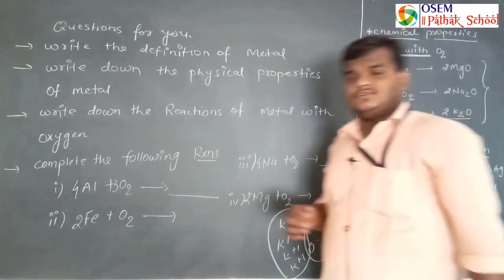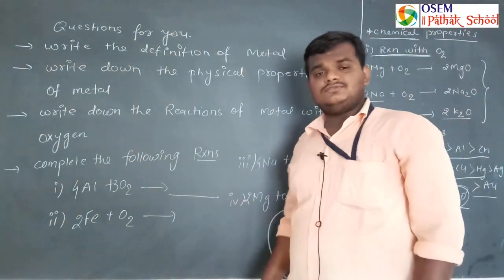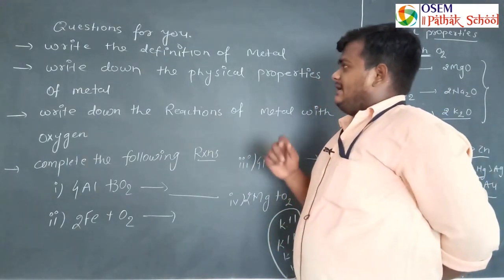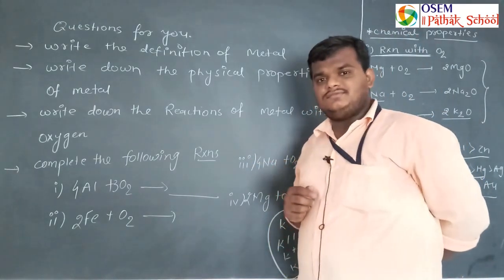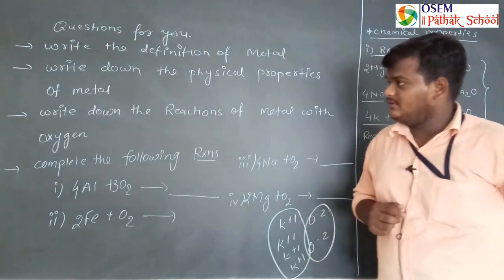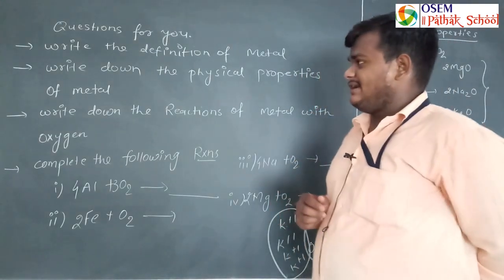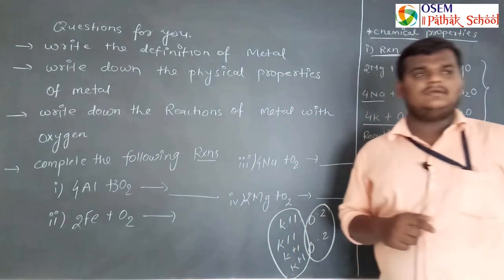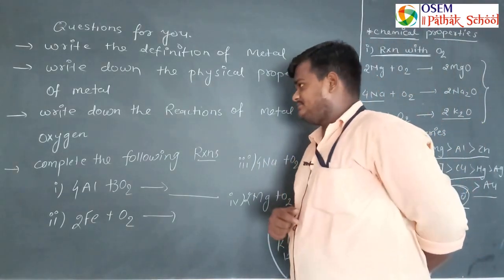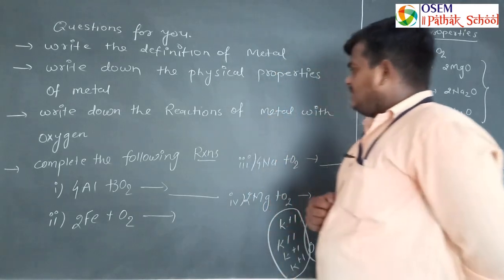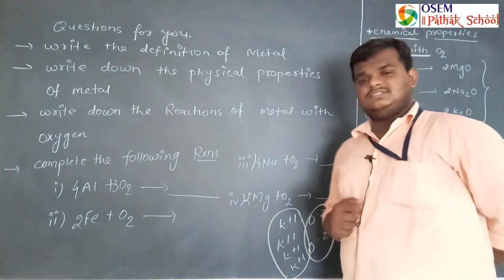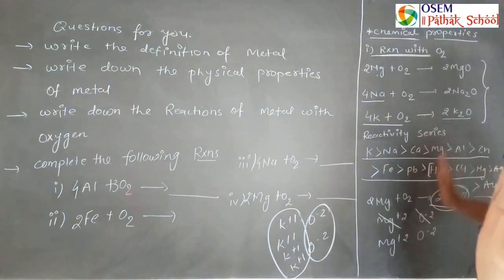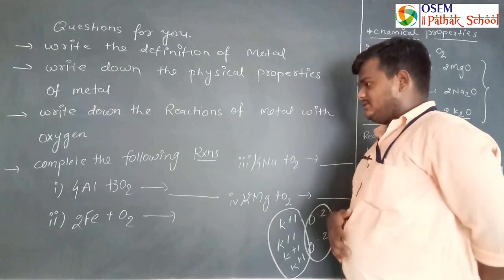Now here are questions for you, to write down in your work. First of all, write the definition of metal. This is the first question. Second, write down the physical properties of metal like ductility, malleability, sonority, etc. Third question is write down the reactions of metal with oxygen. You have to write down this complete reaction in your work.